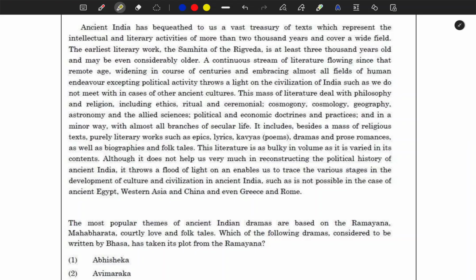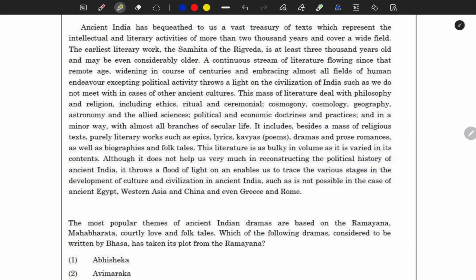This mass of literature deals with philosophy and religion, including ethics, ritual and ceremonial, cosmology, geography, astronomy and the allied sub-sciences, political and economic doctrines and practices, and in a minor way with almost all branches of secular life. It includes, besides a mass of religious texts, purely literary works such as epics, lyrics, kavyas, dramas, prose, romance, as well as biographies and folk tales.